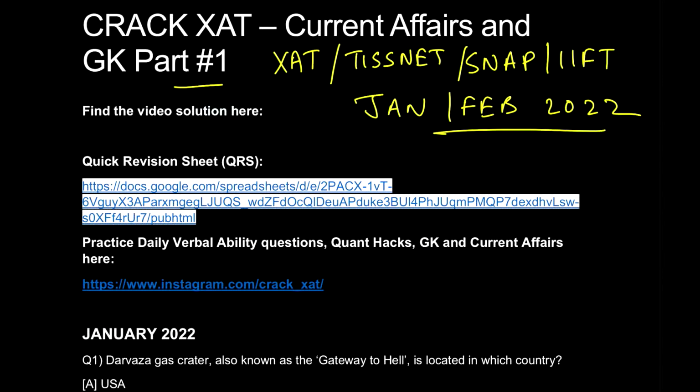There will be some important questions from both these categories. I want you all to focus on these questions and try to learn the skill of extracting the static GK, because it's practically not possible for all of us to get down with that Manohar book or any other book which gives you all the static GK, the rivers' names, the cities' names, and things like that.